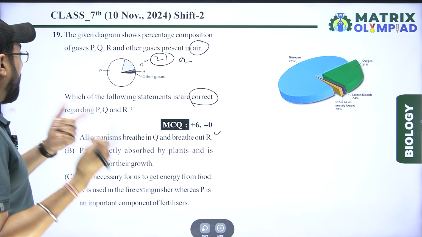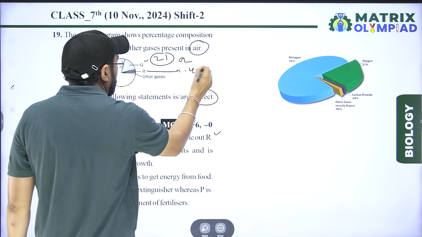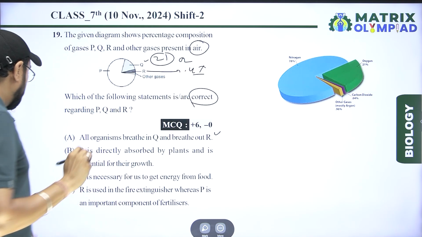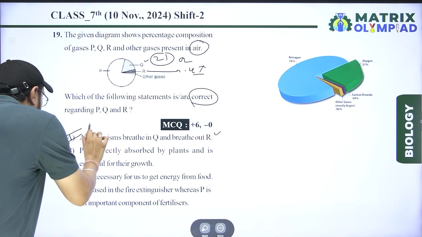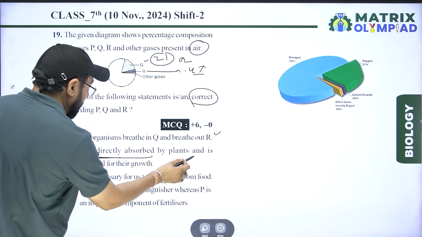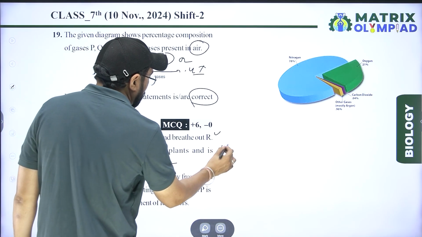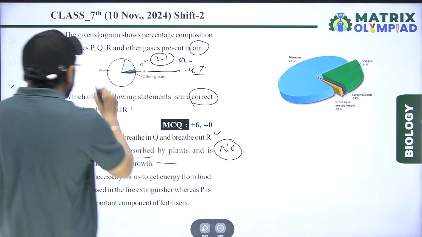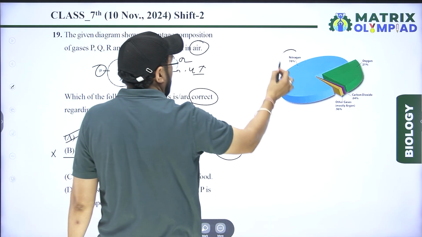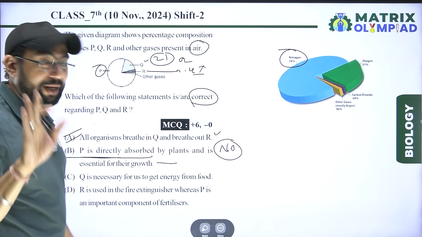Breathe out R, carbon dioxide, 0.4%. Option A is correct. B: P is directly absorbed by plants and is essential for growth. No, because P is nitrogen and nitrogen is not absorbed directly by plants.